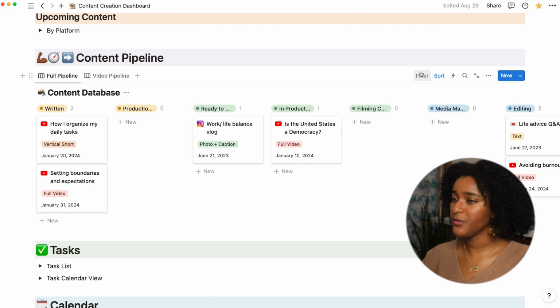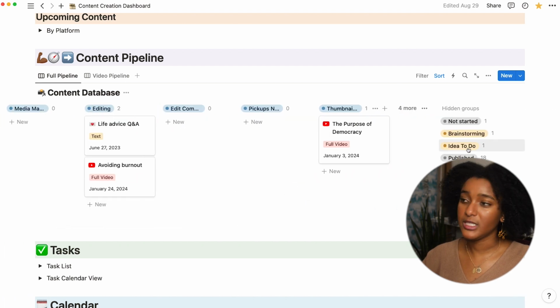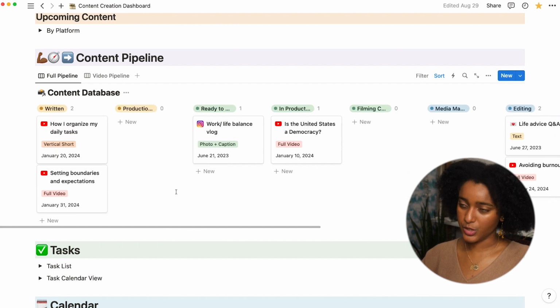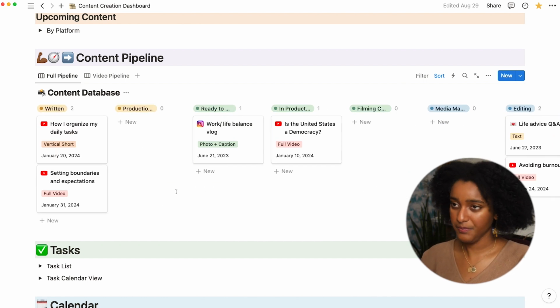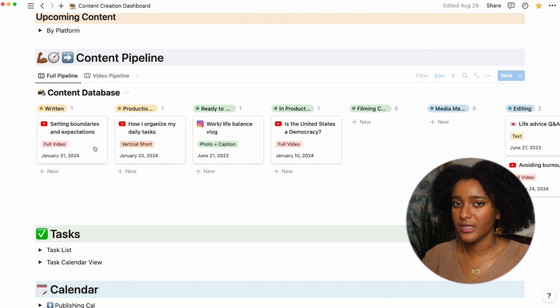So no filter since it shows everything within the pipeline, but I've just chosen to display things that are more active. So you'll notice that ideas to do, things that I haven't started or things that I'm just brainstorming, I've chosen to hide, and then of course hiding things that are already published. So this will show you everything that's in the works, and I like this because if you have this pulled up and you're gonna start production planning, you can change that here.